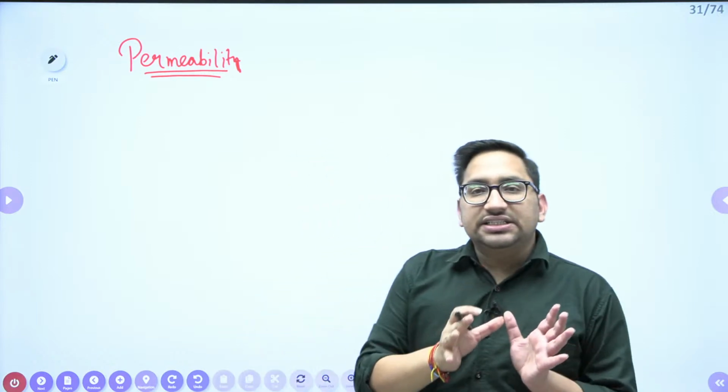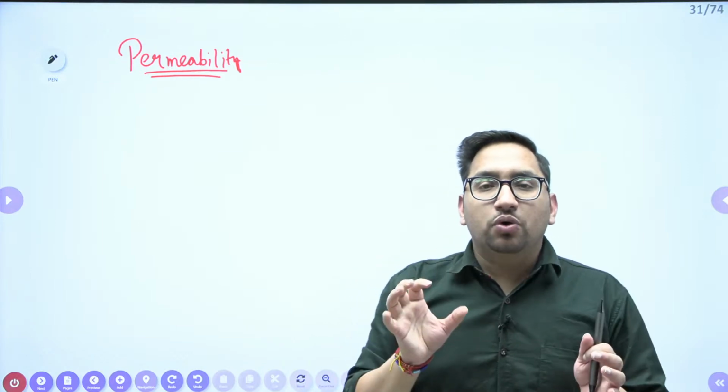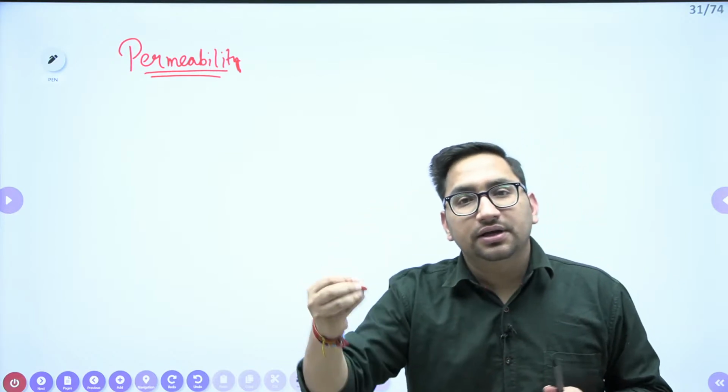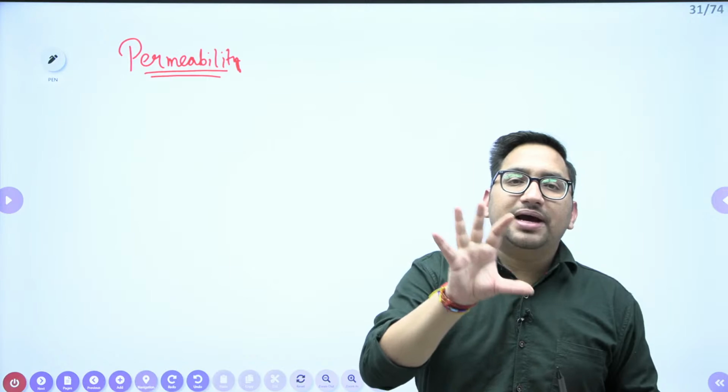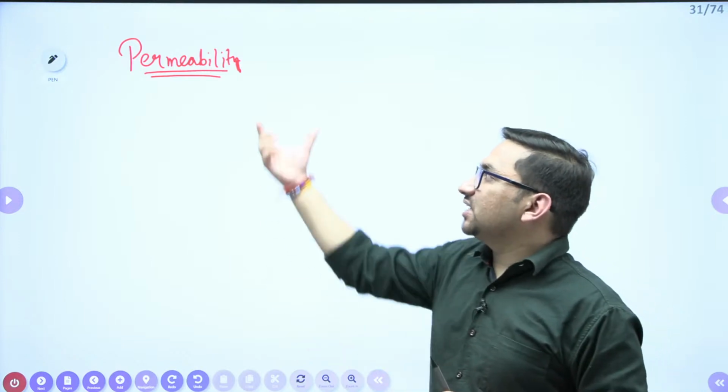Also, permeability represents the resistance offered by the solids to the water. If more resistance is offered by the solids when water is flowing through the soil, your permeability will be less. If the resistance offered by the solids is less, your permeability will be more, right? So in this sense also you can understand permeability.